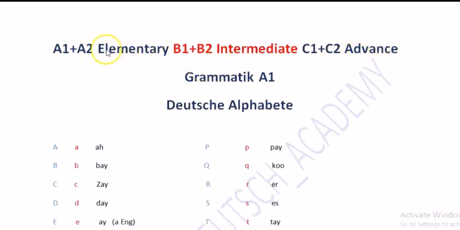The elementary level includes A1 and A2. A person at this level can communicate a little bit, express a few sentences and small ideas, and can introduce himself well. And second is the intermediate level.